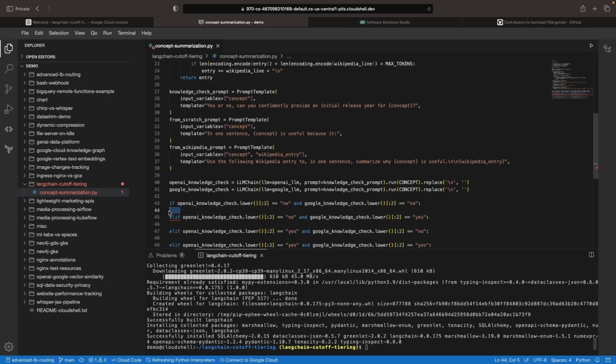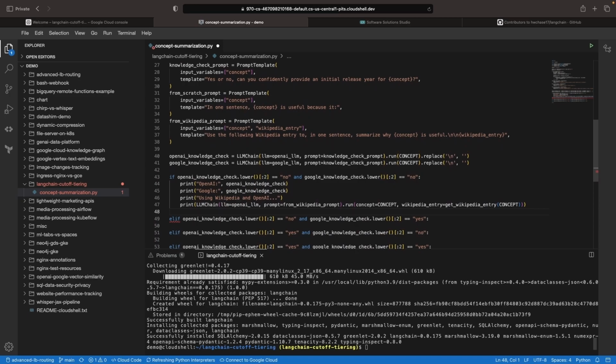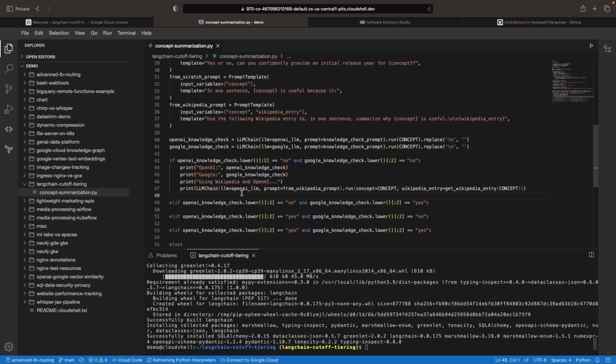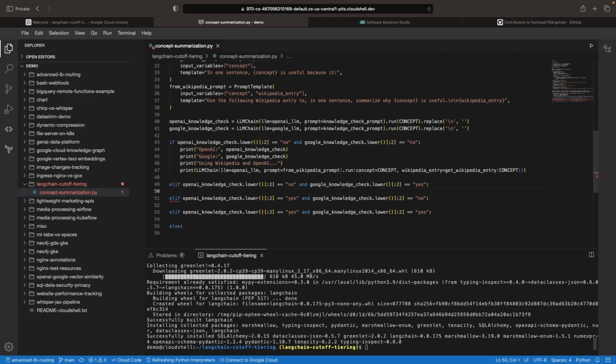Let's start to fill out some of these cases. Here's the Wikipedia example. In addition to providing the answers from those knowledge checks for both OpenAI and Google, we're going to mention which case we're using and then print the response from that actual summarization. The other cases are going to be really similar here.